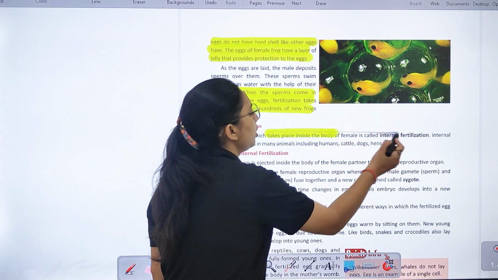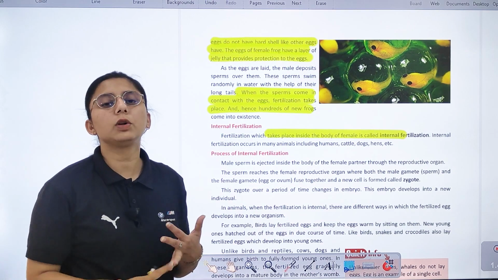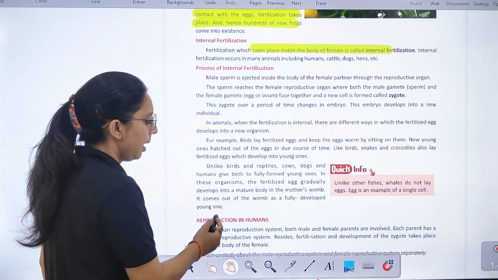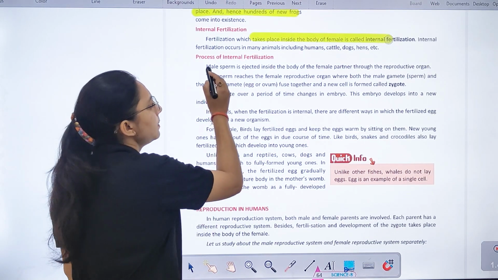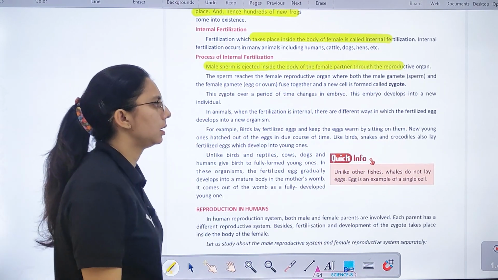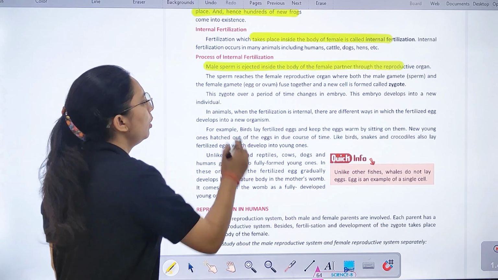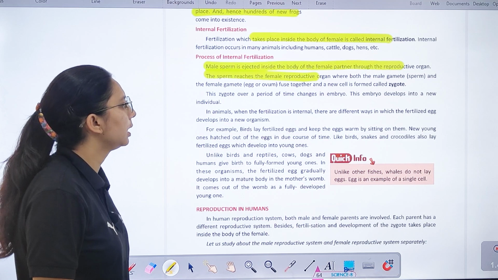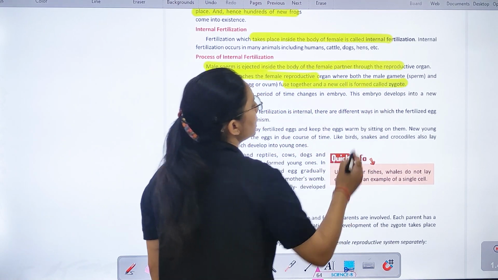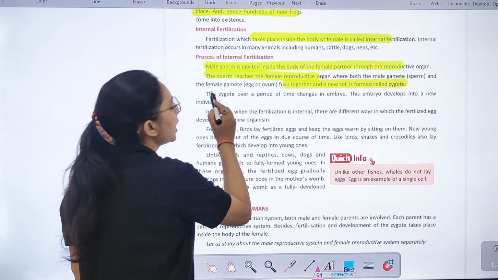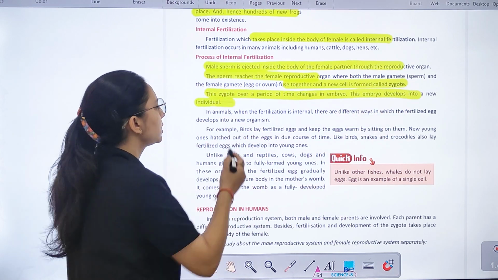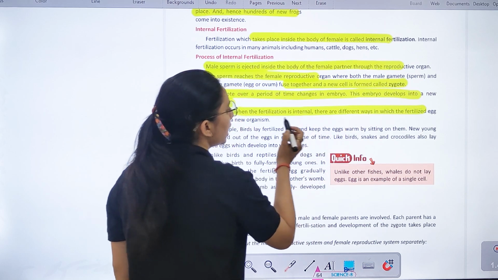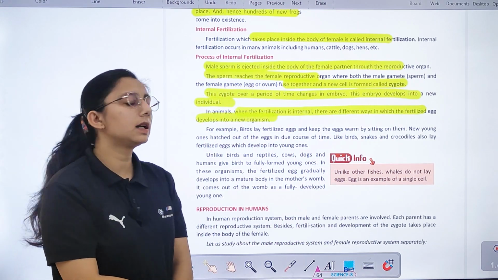Internal fertilization क्या होती है? तो female की body के अंदर होती है, जैसे human, cattle. Process क्या है internal fertilization का? The male sperm is ejected inside the body of the female partner, किसके through? Reproductive organ के through. And the sperm reaches the female reproductive organ, जहाँ पे दोनों male और female fuse करते हैं और a new cell is formed, जिसे हम zygote कहते हैं. This zygote over a period of time changes into an embryo, और ये किसमें develop होता है? New individual. Right?